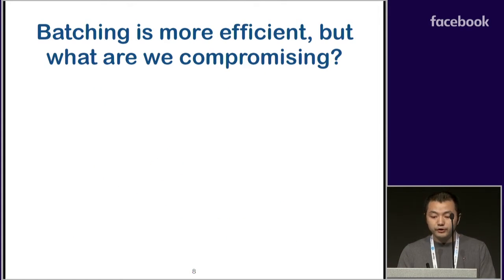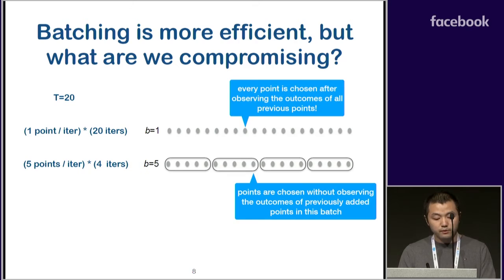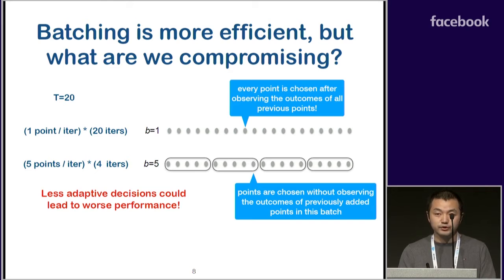Batching is certainly more efficient, but is that something we are compromising? Suppose we can query 20 points. We can either query points one by one for 20 iterations, or say we can query 5 points at a time for 4 iterations, which is much more efficient. However, in the latter case, the points are often chosen in a less adaptive fashion, which could lead to worse performance.